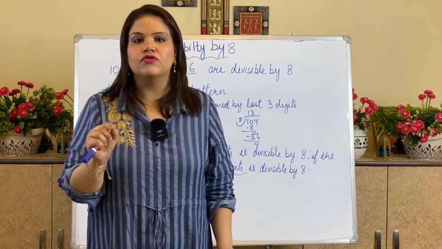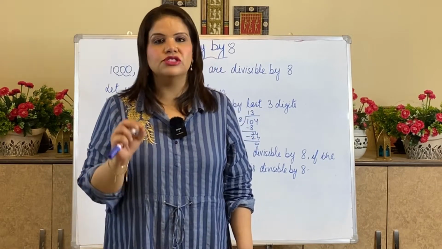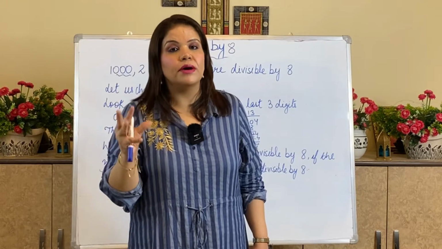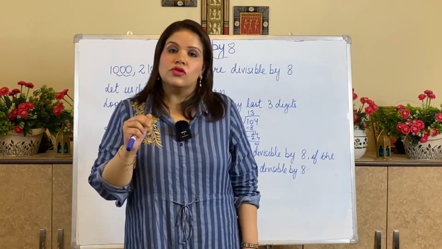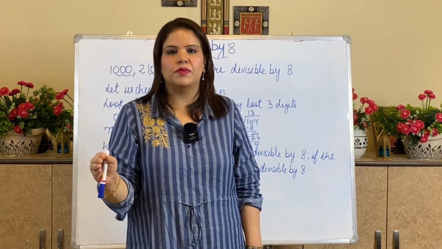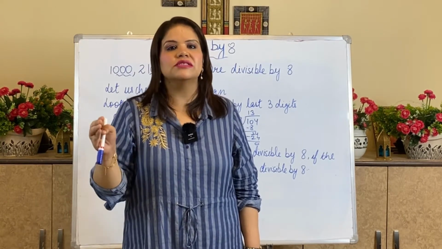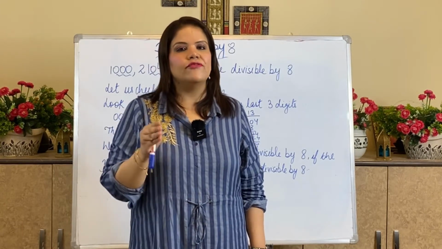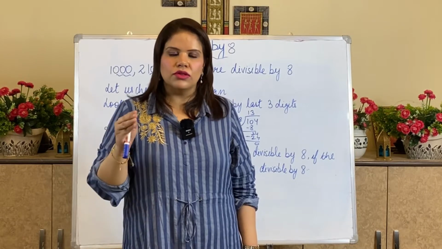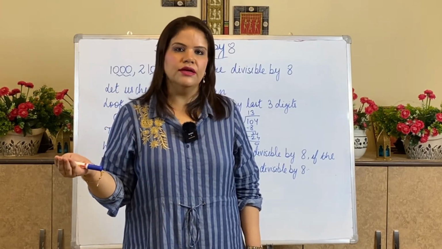So you have to remember in which divisibility test you will take how many digits and which number is to be checked. For 2, I will be checking only the ones place. For 4, I will be checking the number formed by the tens place and ones place. For 8, I will be checking the number formed by the hundreds, tens and ones place. So this will depend upon each number's divisibility rule.